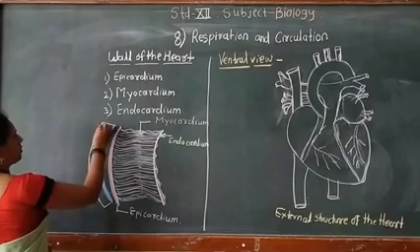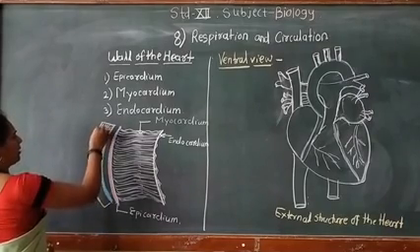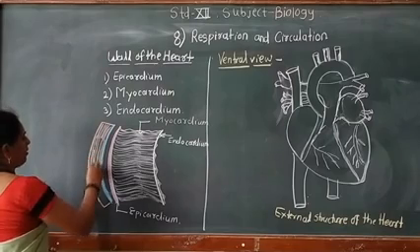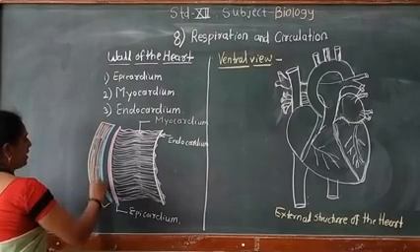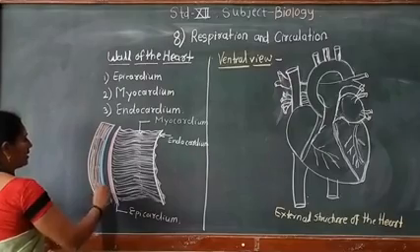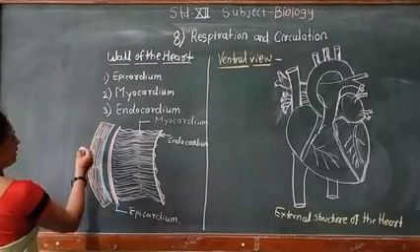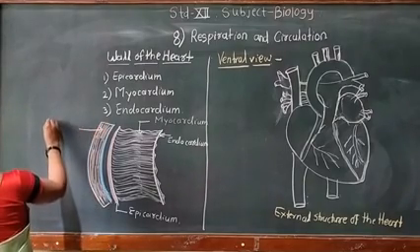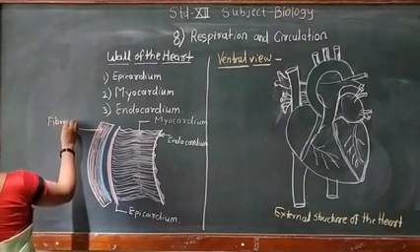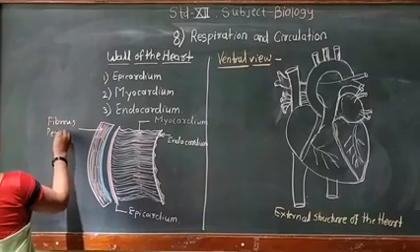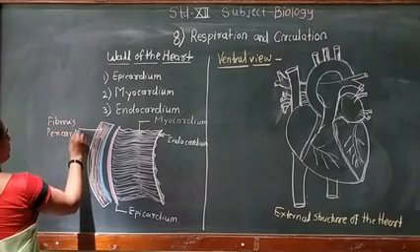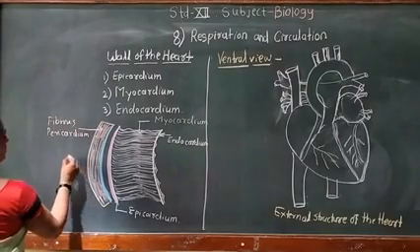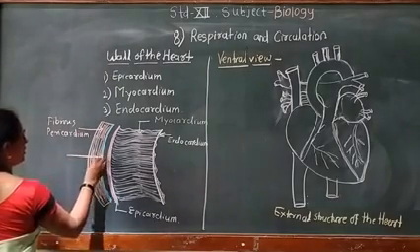This is the outer fibrous pericardium made up of fibrous connective tissue. It is thick, tough, and it is called the fibrous pericardium. So we will label these diagrams here. This is the outer pericardium called the fibrous pericardium. Then just inside this fibrous pericardium there is a blue colored layer, and this blue colored layer is called the parietal